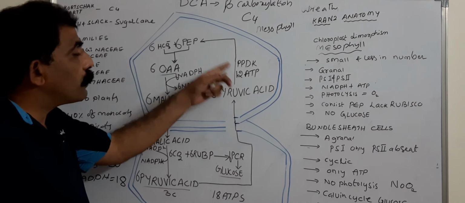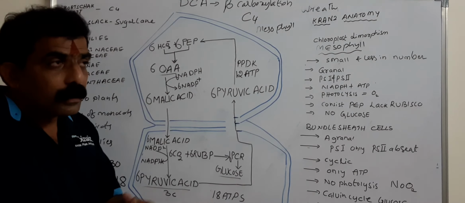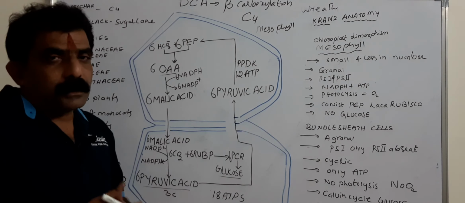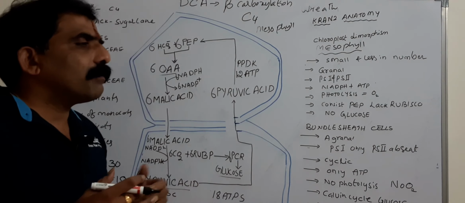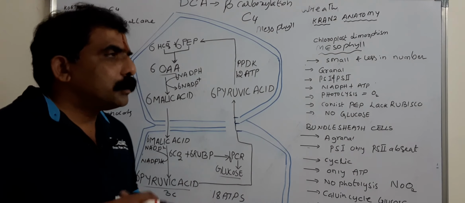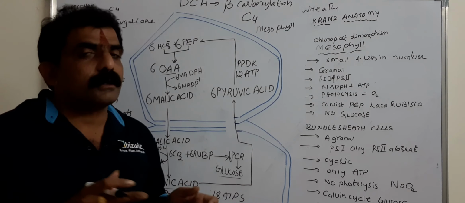Here 12 ATPs are for the regeneration of PEP. Together, out of 30 ATPs, 18 ATPs are needed for regeneration and 12 ATPs are needed for the reduction step.